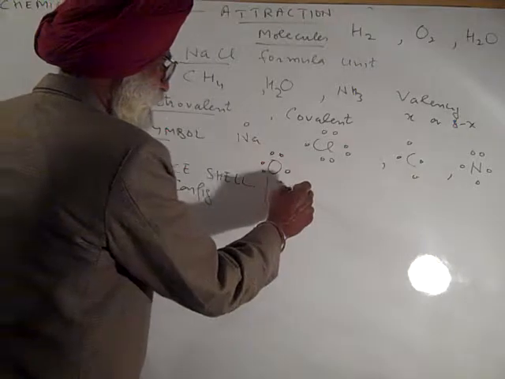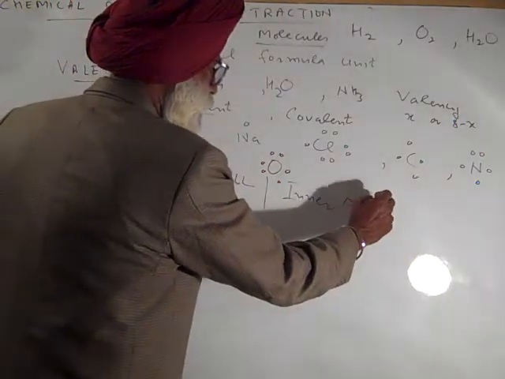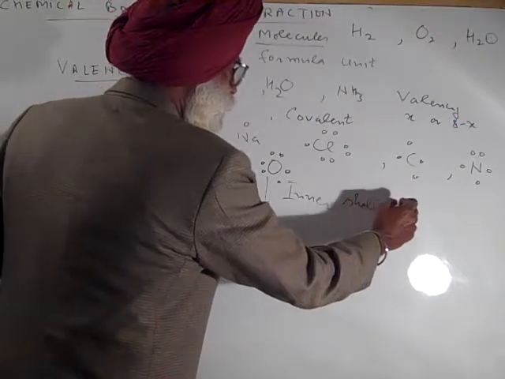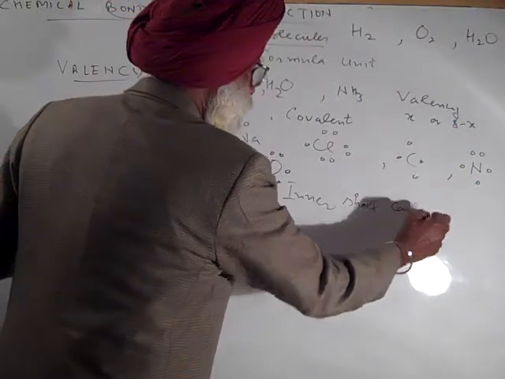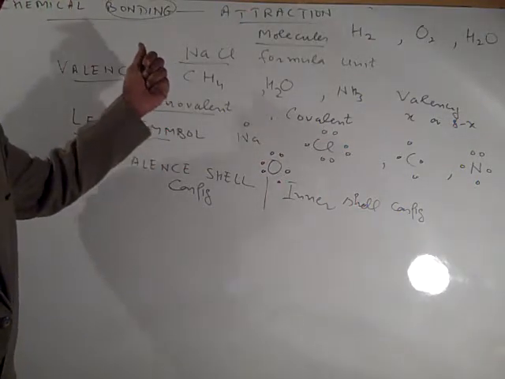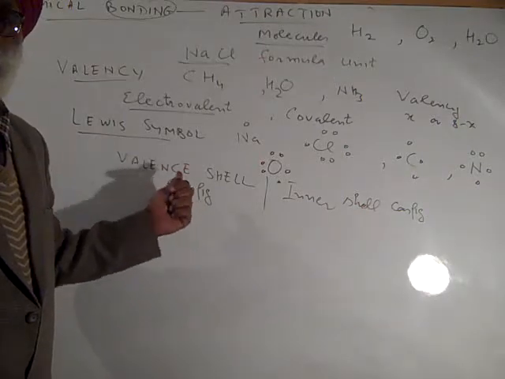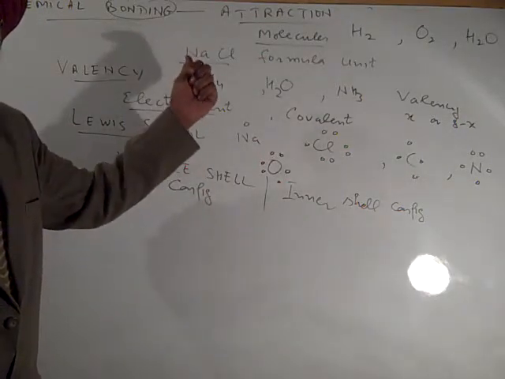It means that when we are talking about the Lewis symbol, we are having valence shell electron configuration and inner shell configuration. Out of the two, which is more important? As the valency is suggesting, the valence shell configuration. So valence shell configuration is defining combining capacity.